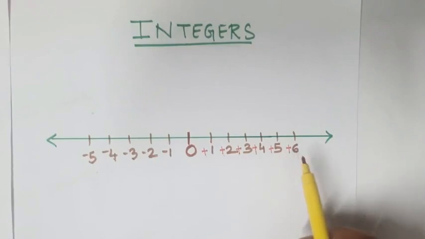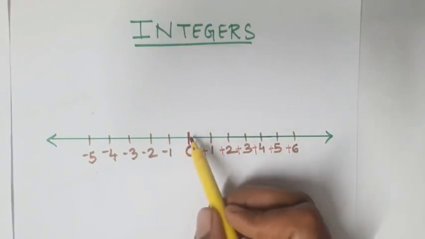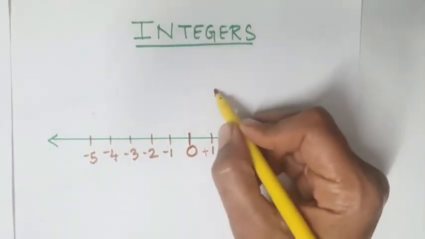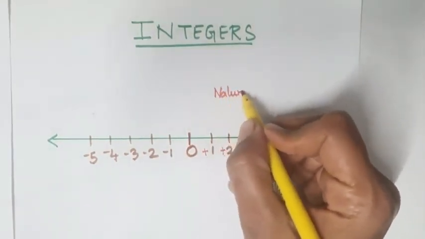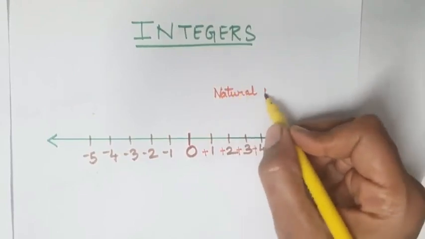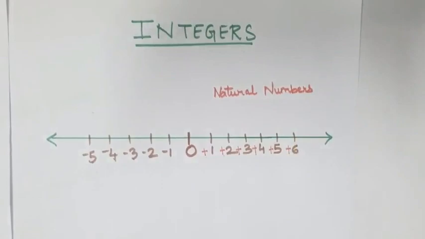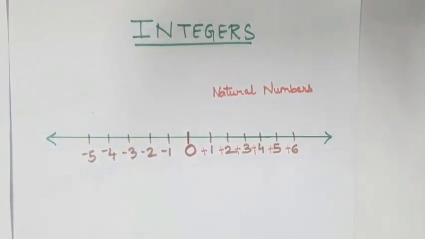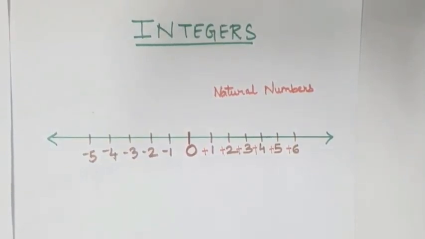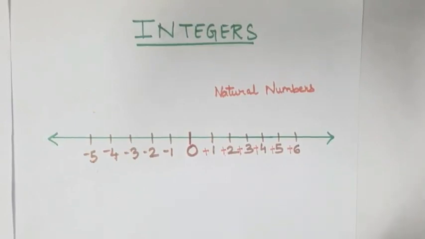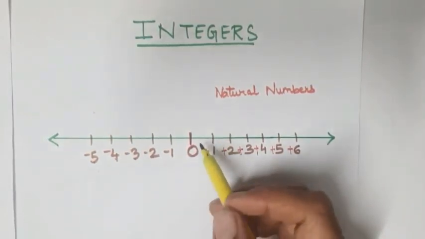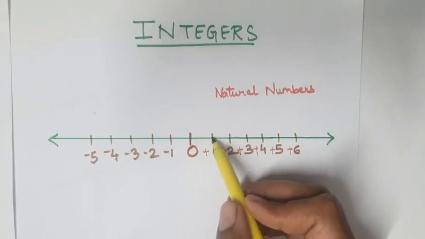Now, first of all, let us discuss what are natural numbers. So children, natural numbers are always positive. First thing you have to keep in mind, they are always positive. Now the natural numbers start always from 1.